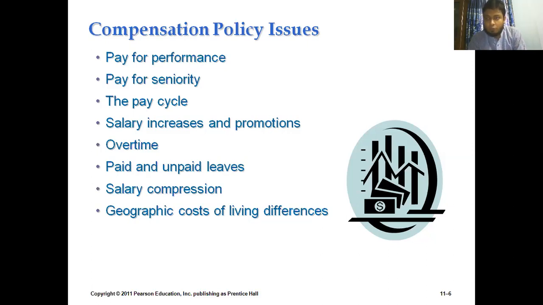First of all, that is pay for performance. What does it mean? It means that employees always expect that he or she will be given output as he or she has given input.